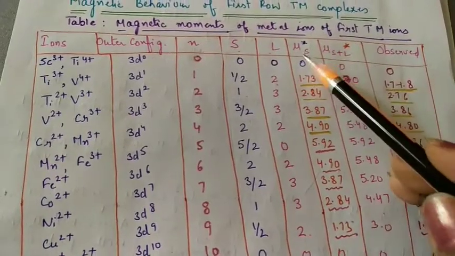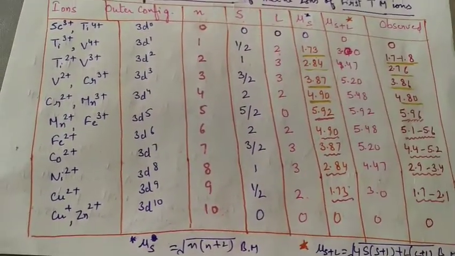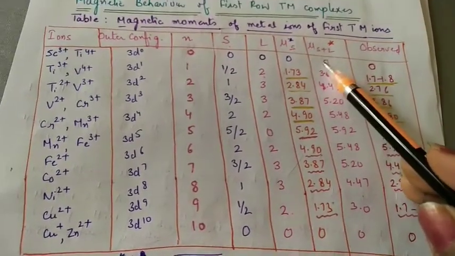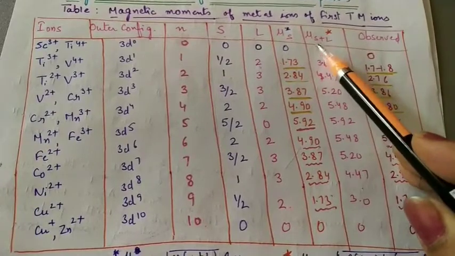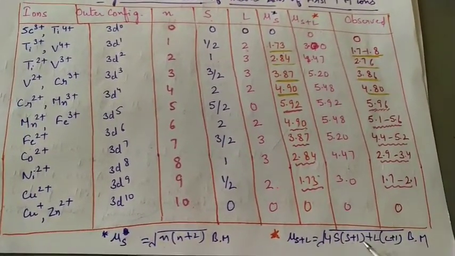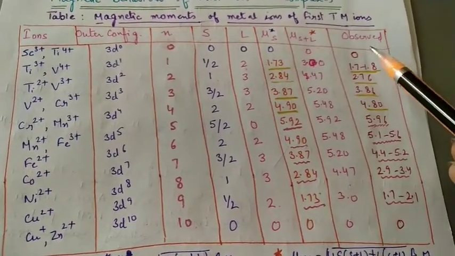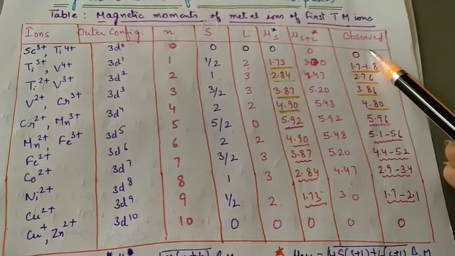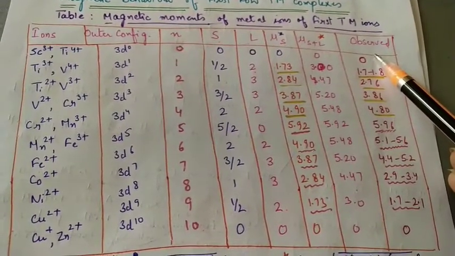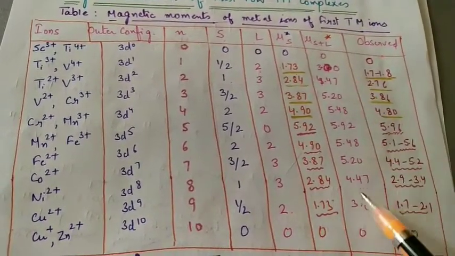Now mu s is the spin only magnetic moment, calculated by the formula square root of n(n+2) Bohr magneton, and the orbit contribution, mu s+L, is calculated by using the formula square root of 4S(S+1) + L(L+1) Bohr magneton. These values have been picked from the literature where they are experimentally determined. Now let us compare the values. This is showing the orbital contribution.